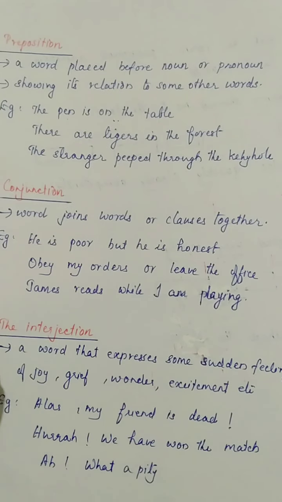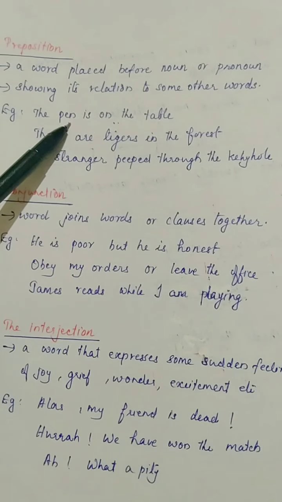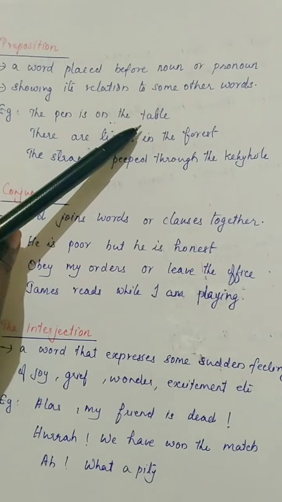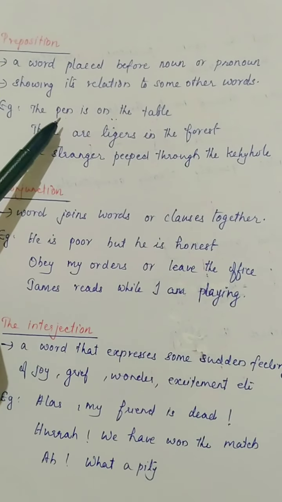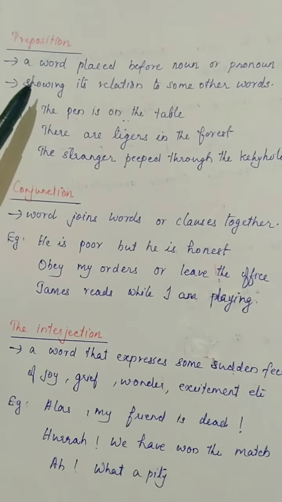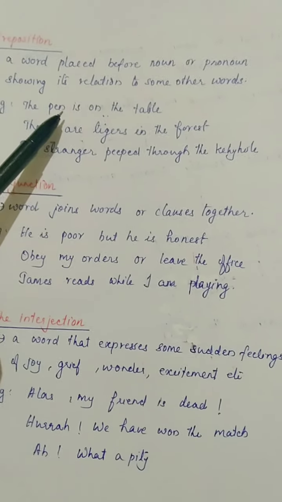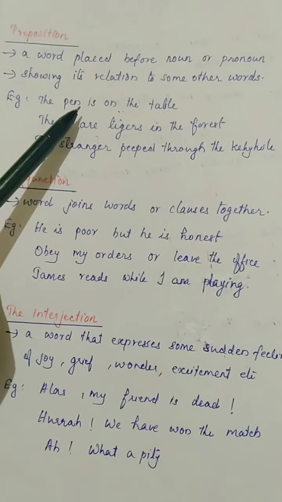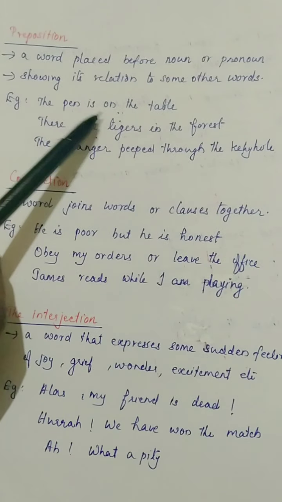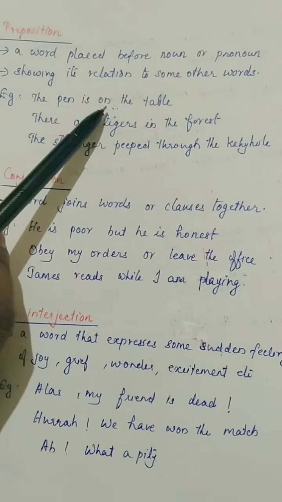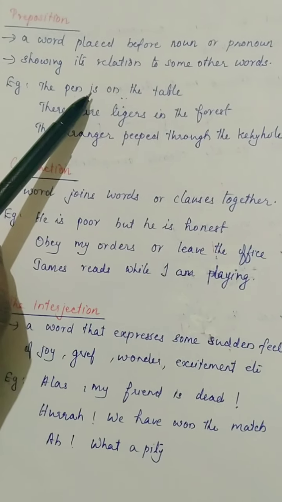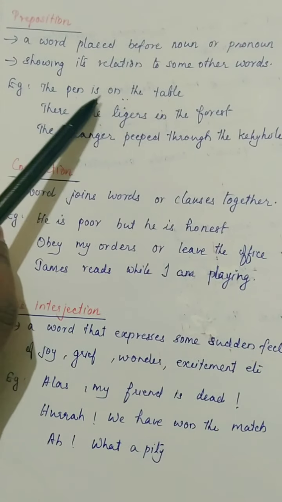Here we can see two nouns, the pen and the table. A preposition is a word placed just before a noun or pronoun, and it shows the connection between other words.